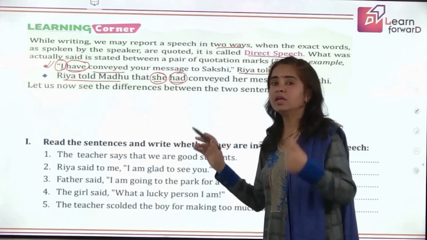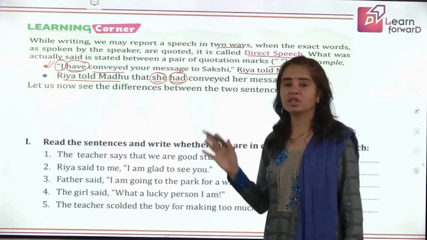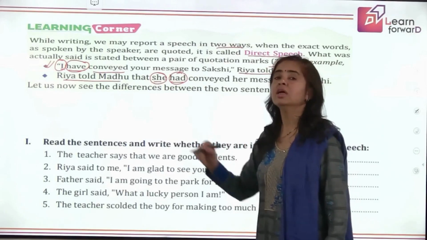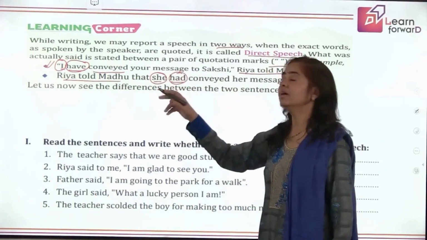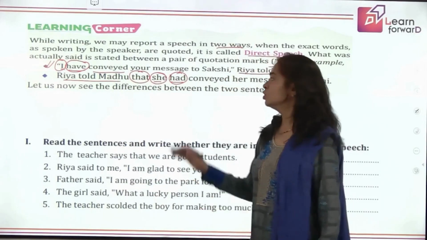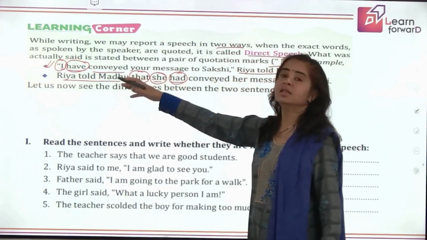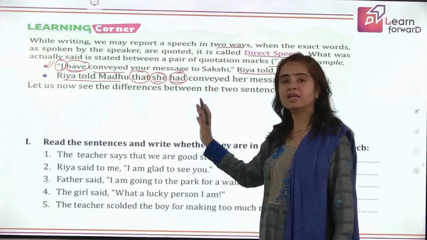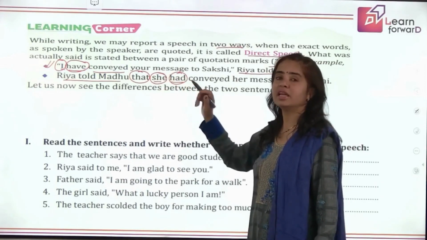And one more thing, have you noticed here? In the first sentence, which is actually direct speech, we have not used that conjunction anywhere, but here we are using that also. Right? So first change, what else do you see here? The inverted commas and the commas are removed. We don't have the commas and inverted commas in the second form, right?